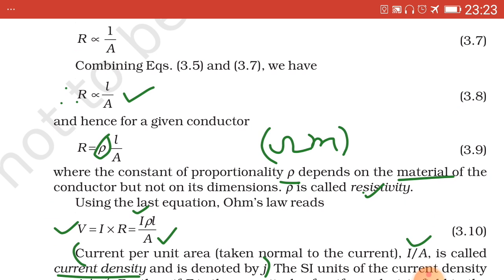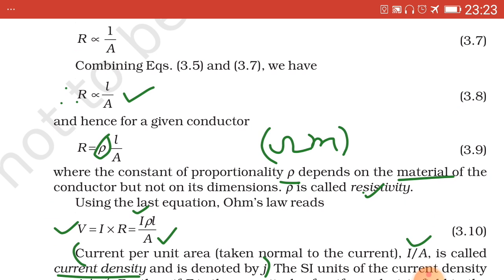Again I repeat, rho depends on the material of the conductor, then temperature and pressure existing on the conductor. Rho changes with higher pressure due to changes in composition of crystals.